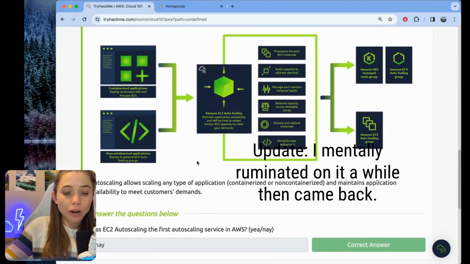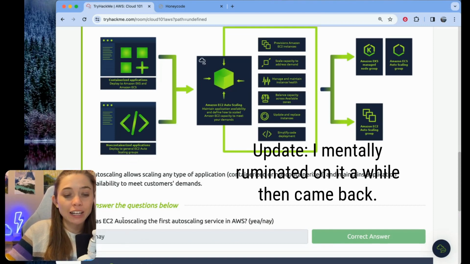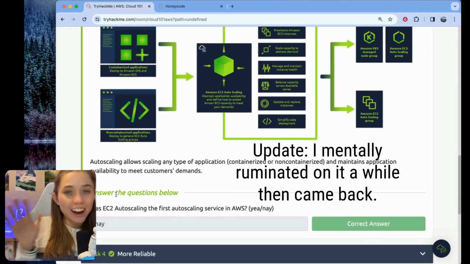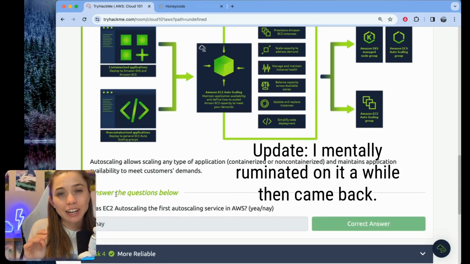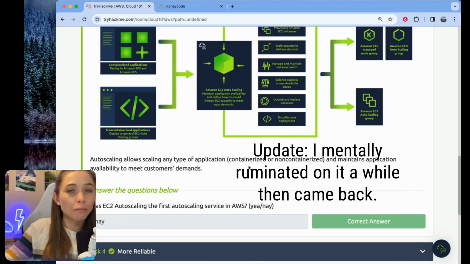So the reason why my answer was wrong was because that was the first official AWS autoscaling solution. However, there were third party autoscaling solutions for EC2 that beat AWS and were in place. Okay, I feel a lot better now that I've figured it out, and I think that makes a lot of sense. So now my mental peace is restored, and hopefully we can all move on with our lives.